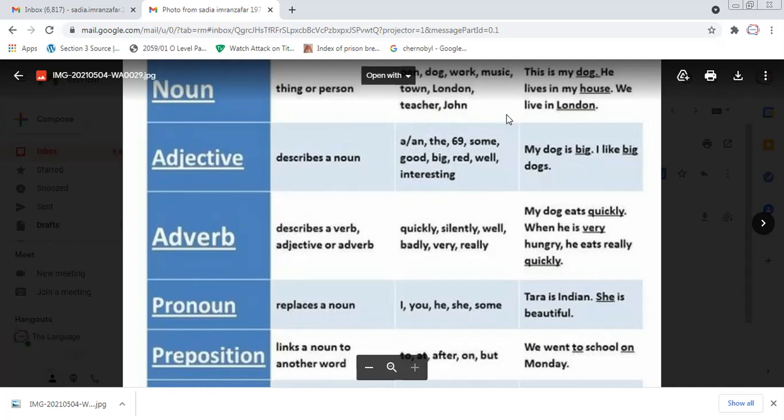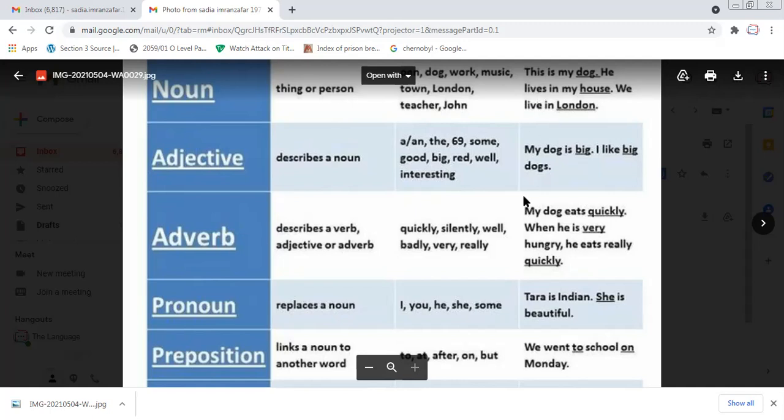Examples are quickly, silently, well, badly, very, really. Pronouns are the words that replace a noun, and these are the examples for that.